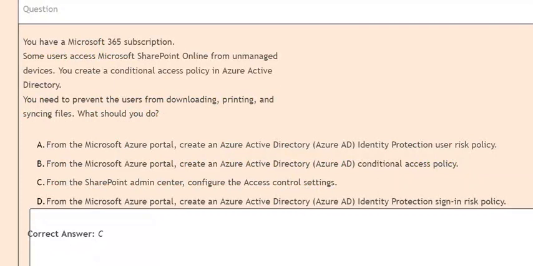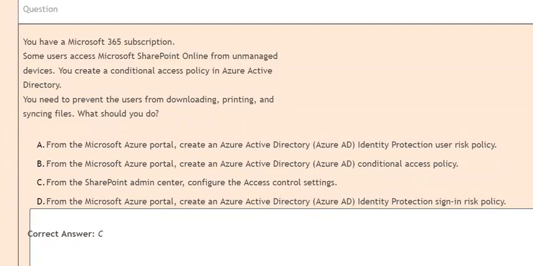Question is, you have a Microsoft 365 subscription. Some users access Microsoft SharePoint Online from unmanaged devices. You create a conditional access policy in Azure Active Directory. You need to prevent the users from downloading, printing, and syncing files. What should you do?